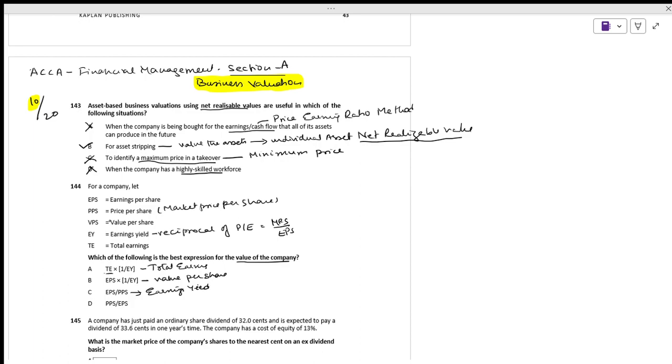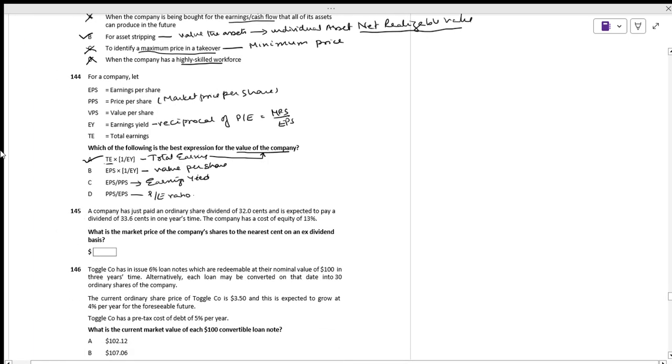Price per share divided by earning per share is nothing but the price earning ratio. When we are talking about the total earnings, total earnings times 1 divided by earnings yield, we will get the value of the company. We have to take into consideration the total part of what is going to be done.